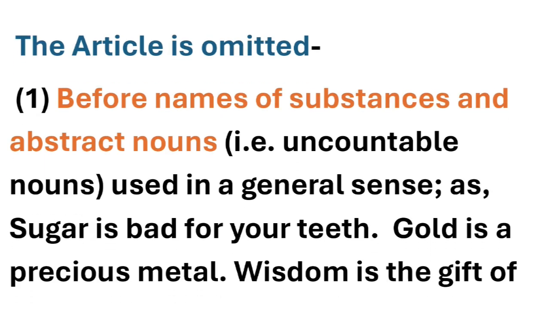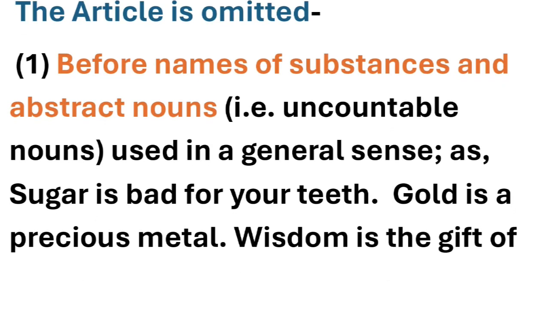The article is omitted before names of substances and abstract nouns. So when we talk about some substances or abstract nouns, before them we omit the article. For example, generally uncountable nouns which are used in a general sense. For example, sugar is bad for your health. Gold is a precious metal. Now sugar and gold are substances which have been used in a general sense. So before that we have omitted the article. We haven't used any article before them because they have been used in a general sense.